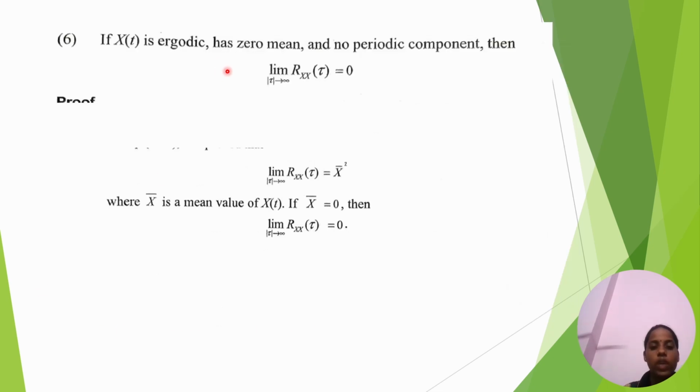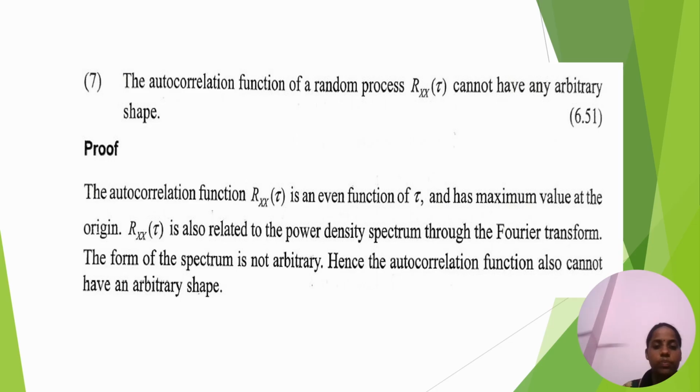Sixth property, if x of t is ergodic and has zero mean, then the autocorrelation function tends to 0. Limit mod tau tends to infinity, Rxx of tau equal to x bar square, where x bar is the mean value of x of t. If x bar equal to 0, this mean square is also 0 in this autocorrelation function. It is the seventh property.